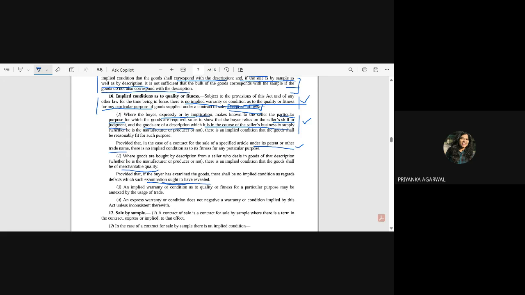But suppose you have bought a phone from some random seller which gives no guarantee upon those characteristics. In that case, the same threshold will not apply. So the threshold depends upon each fact and circumstance, depends upon the goods, and depends upon the express terms and conditions which you have mentioned in that contract.